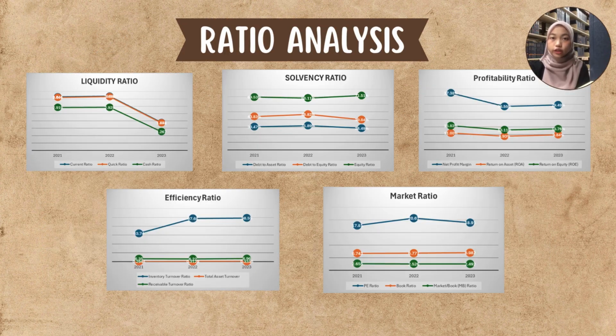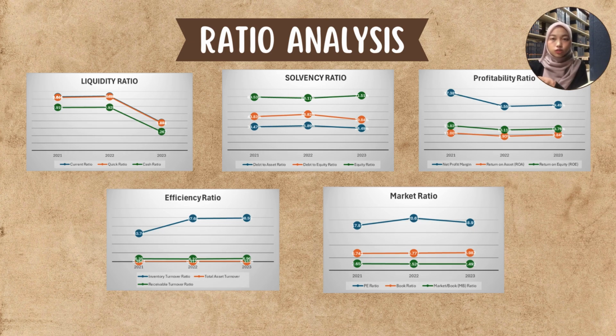Based on the graph below, there are 5 major ratios that we use to measure the performance of this company. Firstly is the liquidity ratio, which consists of current, quick and cash ratio. Based on these 3 liquidity ratios, it shows that Petronas Gas Berhad demonstrated strong liquidity in 2021 and 2022, but there is a concerning decline in all 3 liquidity ratios by 2023.